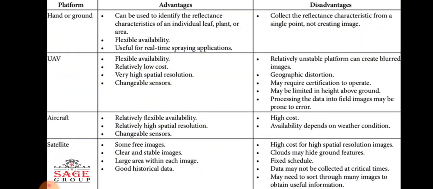According to the platform on hand or ground, the basic advantage is that it can be used to identify the reflectance characteristics. It means that even for an individual leaf or a plant or an area, this particular platform is used with the best possible properties of reflectance. It is quite flexible in availability. It is quite easy to use and abundant in availability.